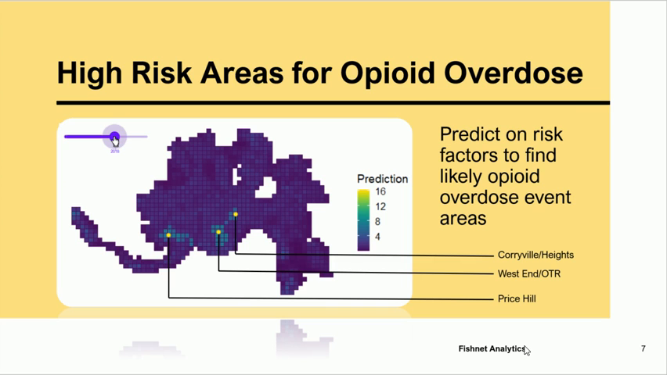The areas in green are predicted high-risk areas for opioid overdose. Our prediction is based on a geospatial risk model. The model in this instance found 3 areas with high predicted opioid overdoses: Corryville and Heights, West End, and Over-the-Rhine and Price Hill.